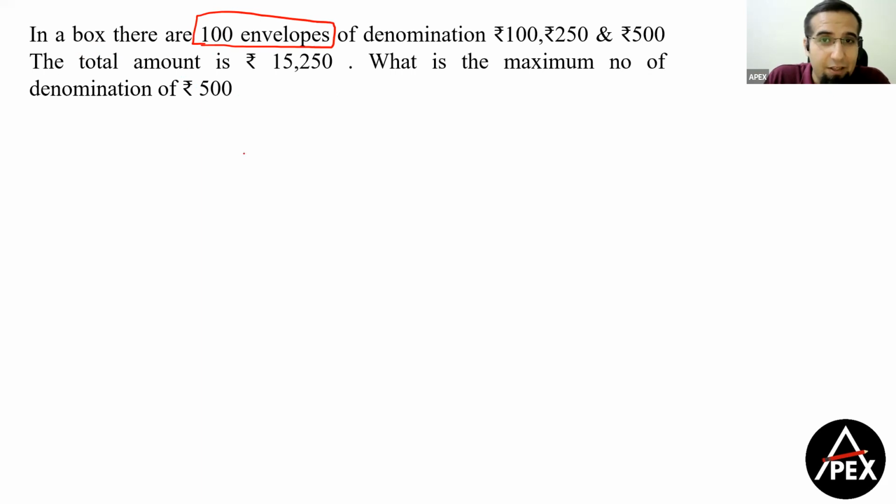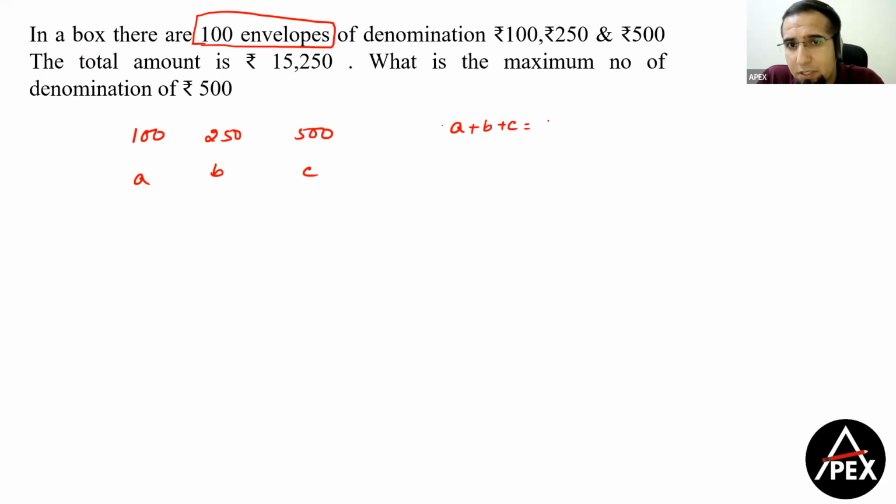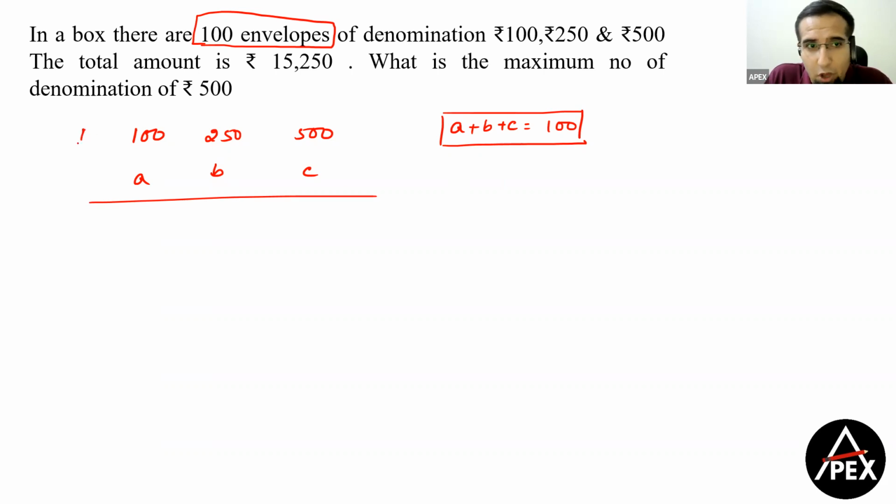There are two conditions here, okay. There are 100 envelopes, so let's say 100, 250 and 500, okay. If A envelopes are of 100, B envelopes are of 250, and C envelopes are of 500, then one condition we get is A plus B plus C is equal to 100. We have to satisfy this. Now the total amount is 15250. Now what is the total value? Total value is denomination into number of notes. So this gives us 100A plus 250B plus 500C is equal to 15250.